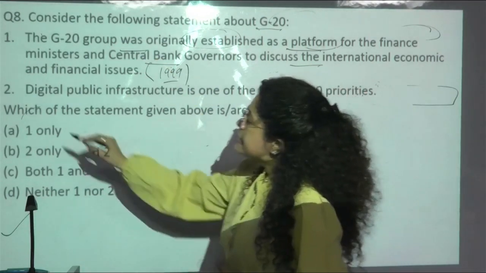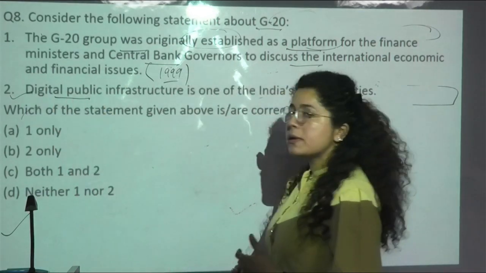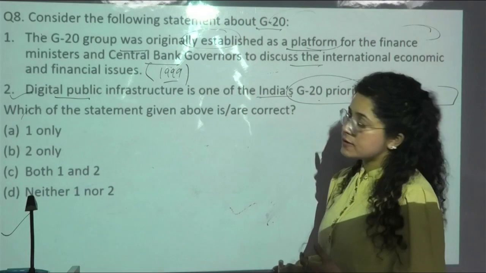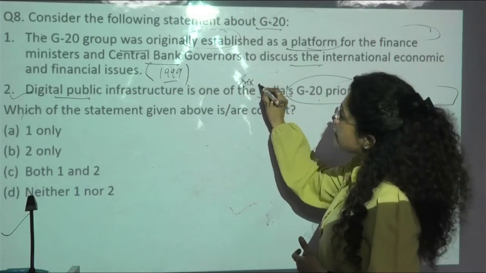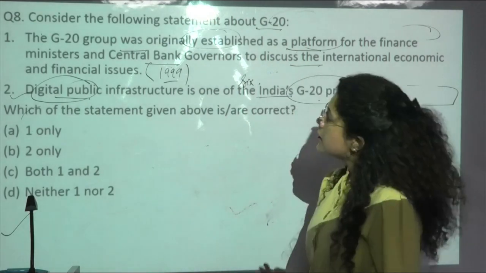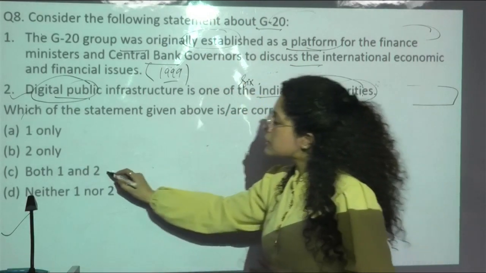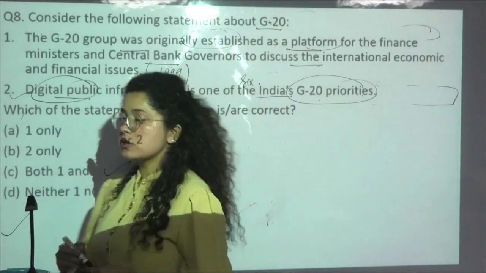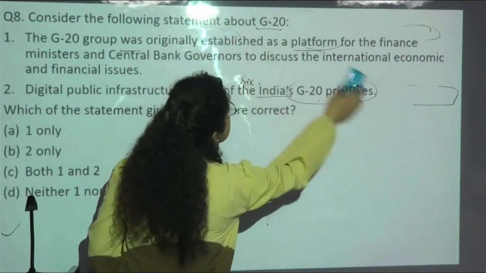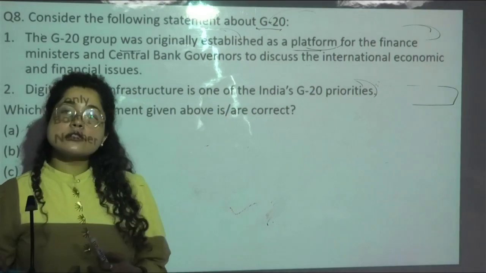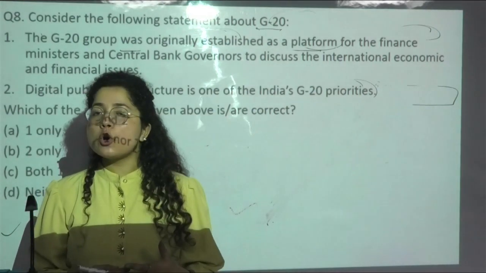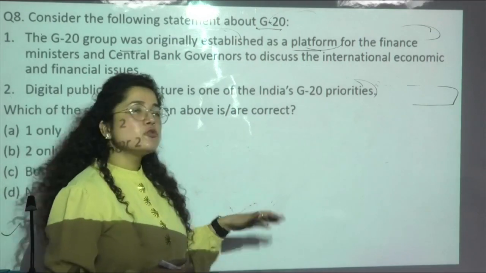And yes, the next statement is that digital public infrastructure is one of India's G20 priorities. Yes, India has 6 priorities, out of which digital public infrastructure is one. So both the statements related to this question are correct. So option C is the correct answer. So this is the analysis of the current affairs, where he asked almost 8 questions.